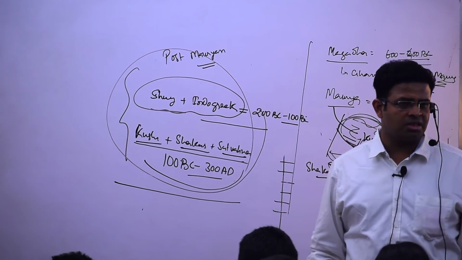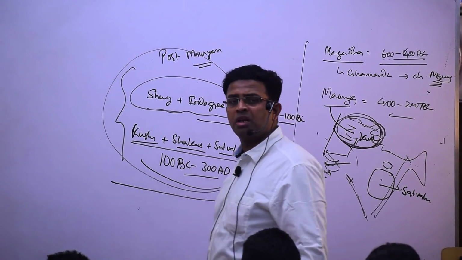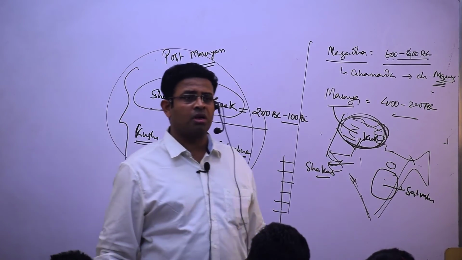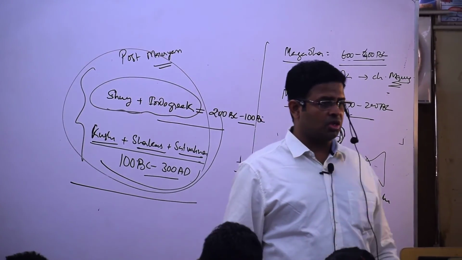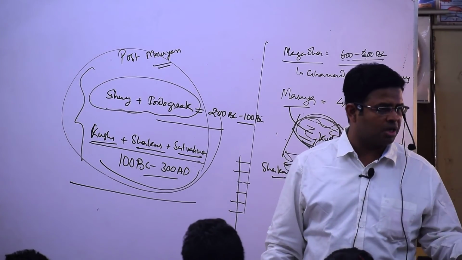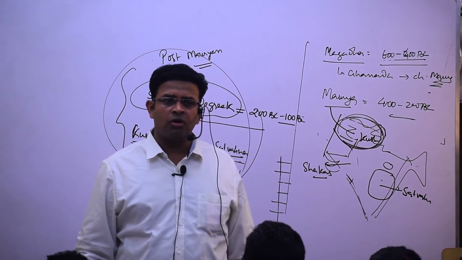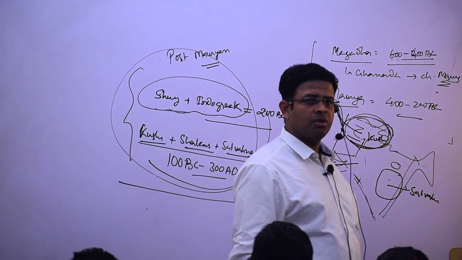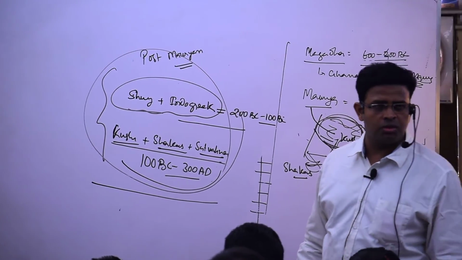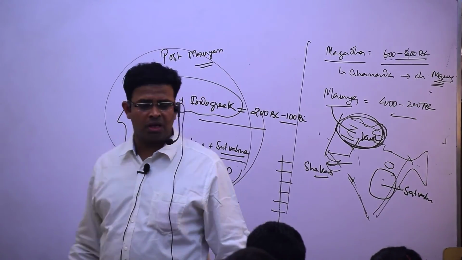Understood? Second urbanization, which means we have seen in the Mauryan period its architecture. 600 BC to 400 BC Magadha, and 400 BC to 200 BC, yes, tell me. Mauryas. Understood? And after the Mauryas, yes, tell me.